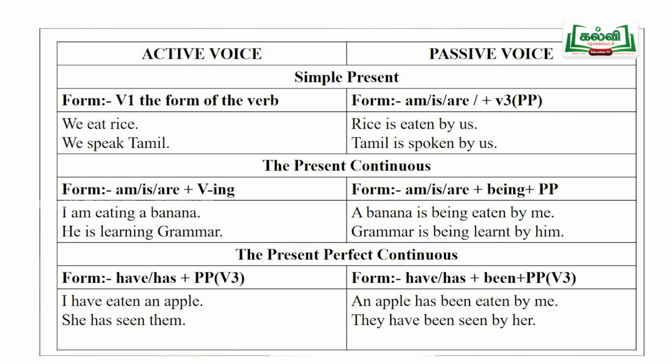And then the verb pattern is changed. They have been seen. They have been seen by her. She is changed into her. They have been seen by her. This is the present perfect tense. Students, now let us go for the simple past tense.